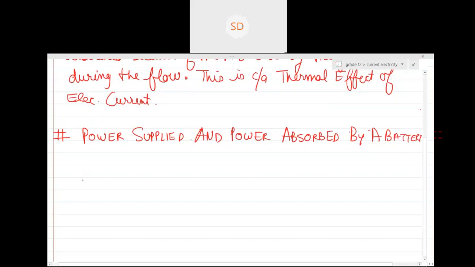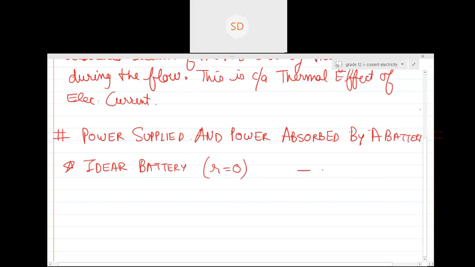So suppose, guys, I have an ideal battery. What is an ideal battery? An ideal battery is a battery whose internal resistance is zero, if you remember, right?